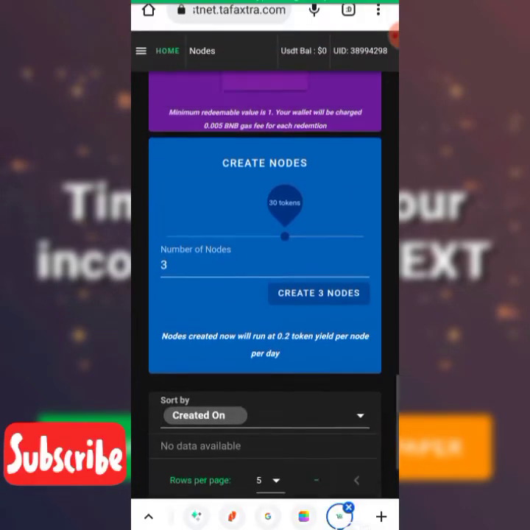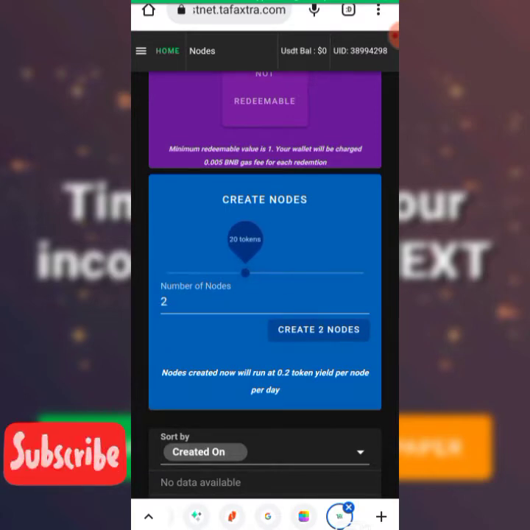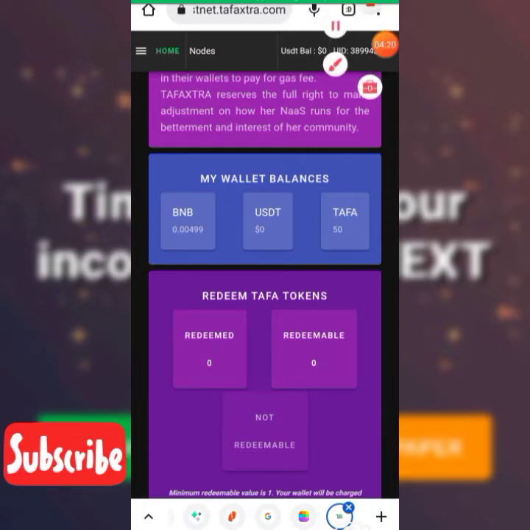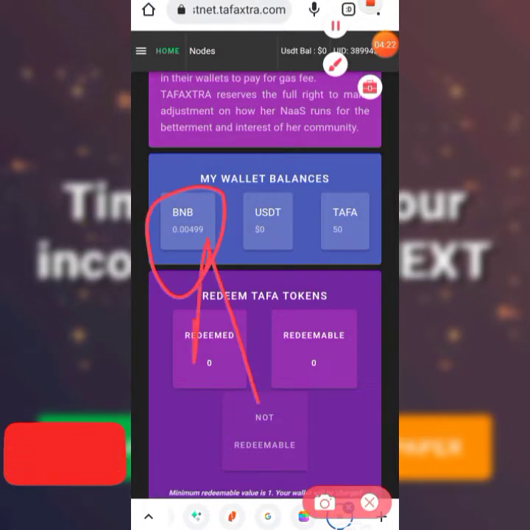So let's continue. We don't have BNB for us to create our node. Listen, we need to fund this account. So we need to fund it, but it's not our own money. So we need to fund this BNB. Let's go there and see how we're going to fund it.